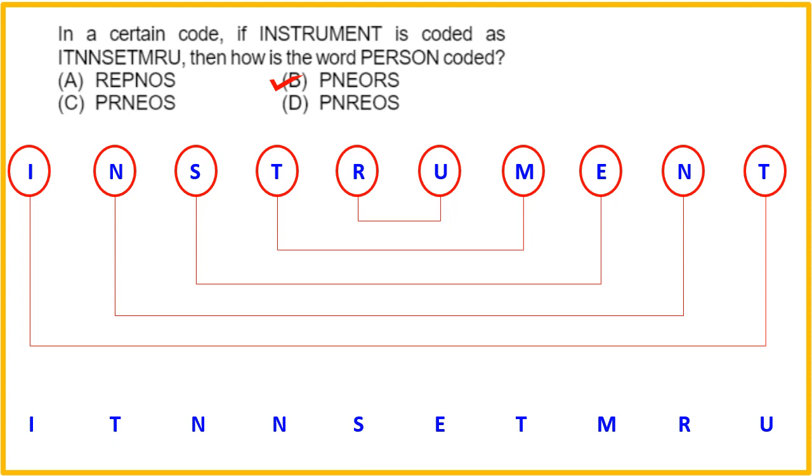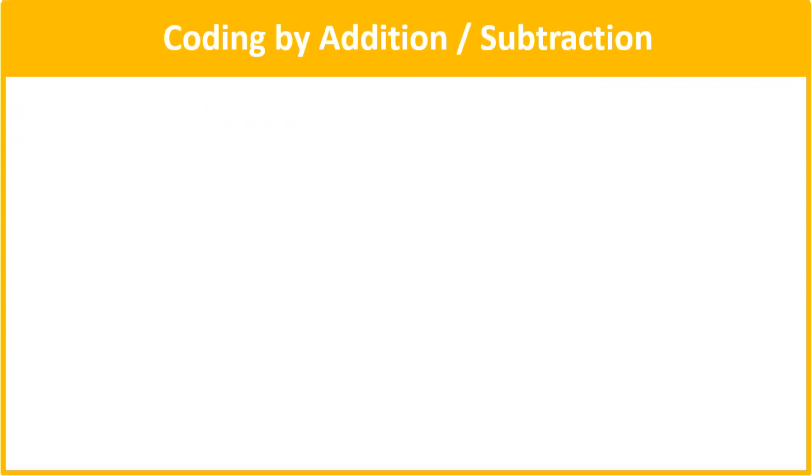PNEORS. So these are all the varieties of questions which can be asked under alphabet rearrangement. Okay, now let's go to the next variety of questions. Coding by addition or subtraction.